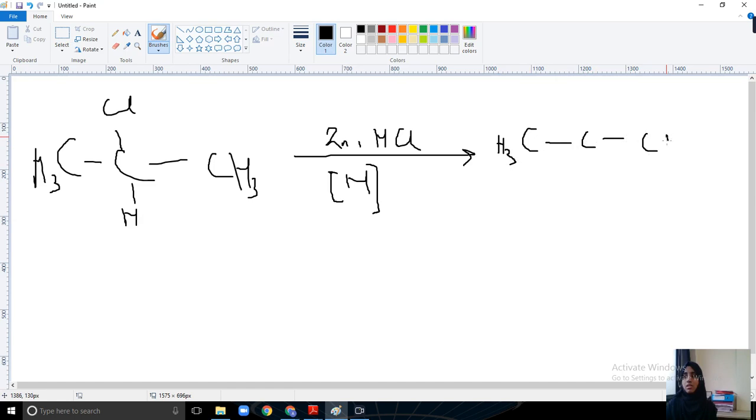CH3. Okay, and H as it is. Just replace this chlorine, or the halogen, with hydrogen. It is so simple. You just have to replace the halogen with a hydrogen atom. So CH3, CH2, CH3, what comes? Propane.